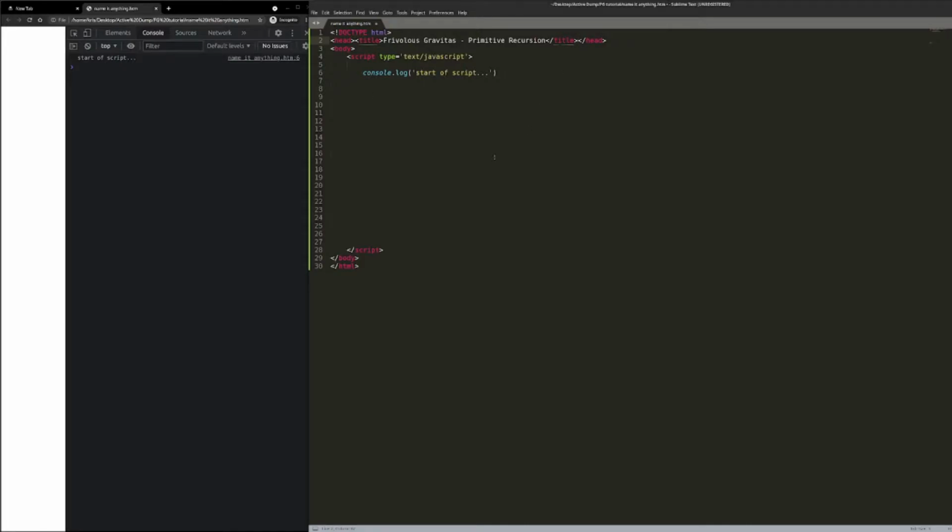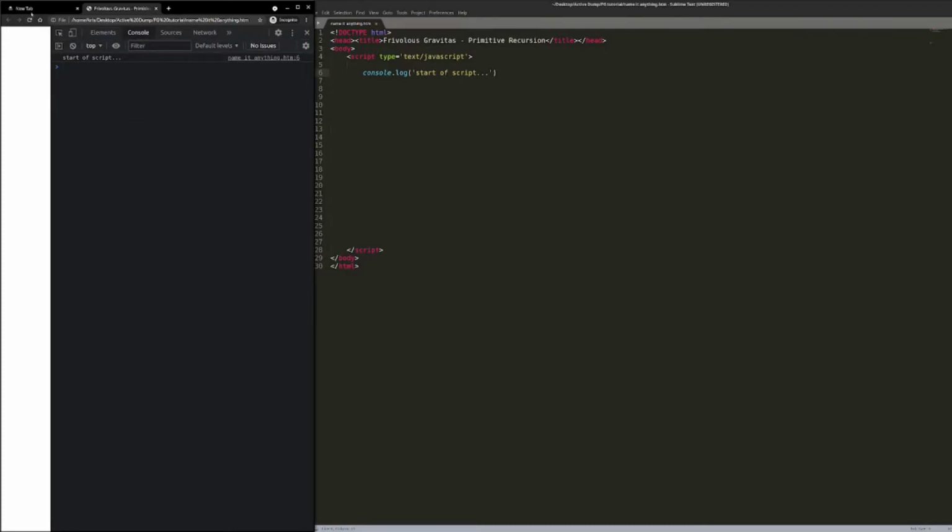So I'm going to add a title just for my page, and when I Control S and save here, and then Control R to refresh over here, you can see the console logs that line of code, and it even tells you which line I wrote it at. So line number 6. Let's just get rid of that. And as you'll see, this title here is all just HTML. It's a markup language. It just tells the web browser how you'd like things to display, and that's what appears up here.